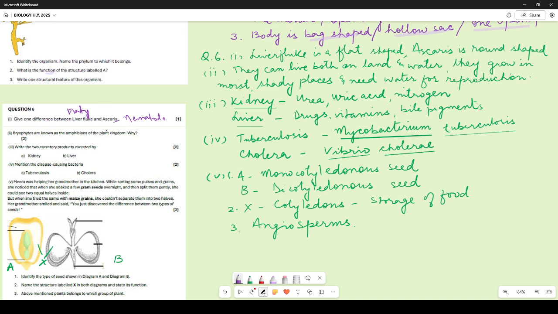That does not make a difference. You have to write about the structural difference. So it is flat shaped, it is round shaped, or it is a flat worm, it is a round worm. Then this would have worked.